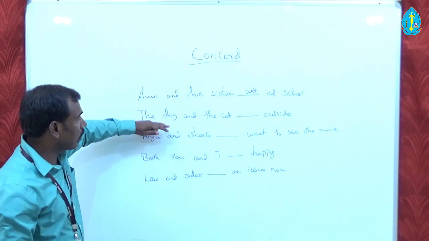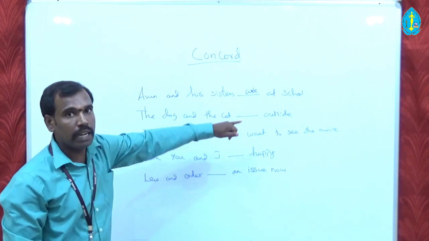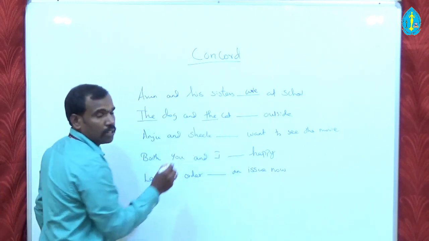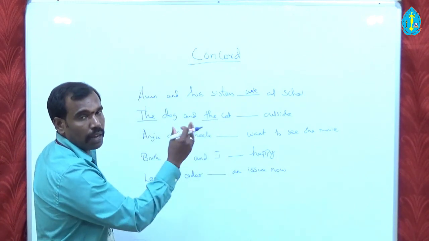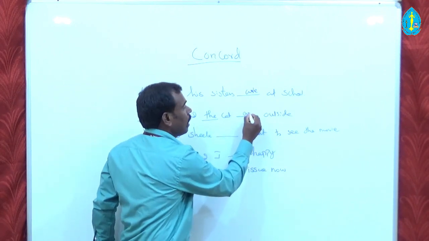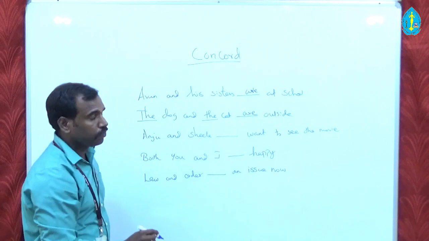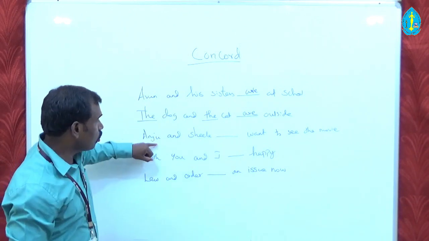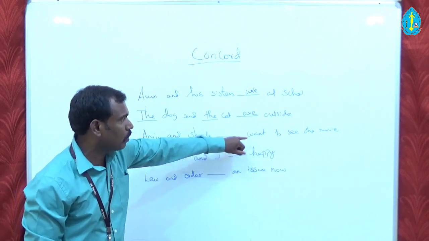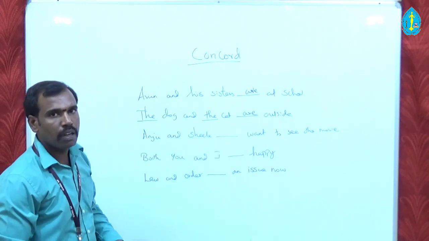And second one, the dog and the cat dash outside. So here I have used the definite article. It means the dog and the cat, 2 different things. So definitely it is plural, and so it takes plural verb. And next one is Anju and Sheila. Again the same one. Anju and Sheila dash want to see the movie.